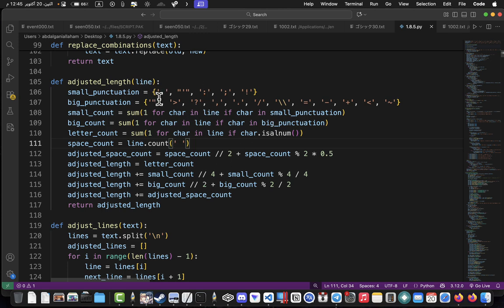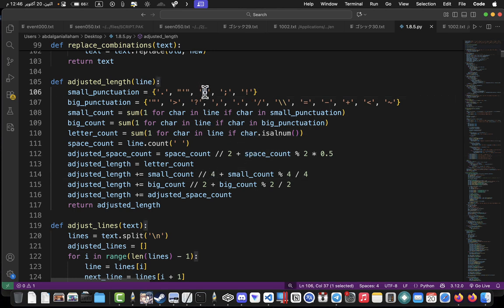So this function here is important to calculate the length. Why? Because you don't want a small character to take as much size in the counting of a line as a normal character. What I mean is, for example, a kanji letter will take the place of 4 of these.